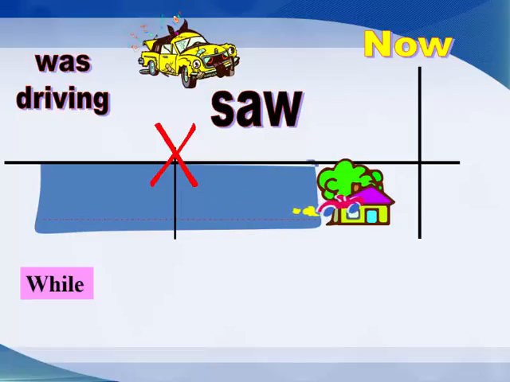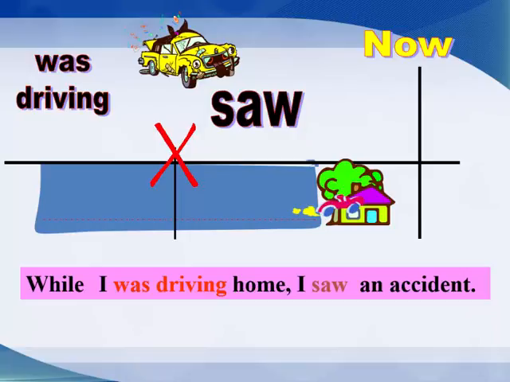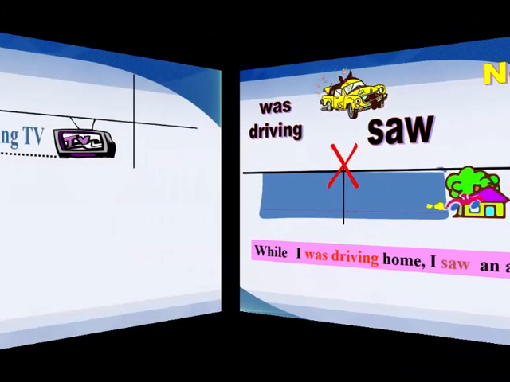The action that lasted longer than the other is in the past continuous tense, and the other action that interrupted it or cut it, the past simple tense. I can say, while I was driving home, I saw an accident.